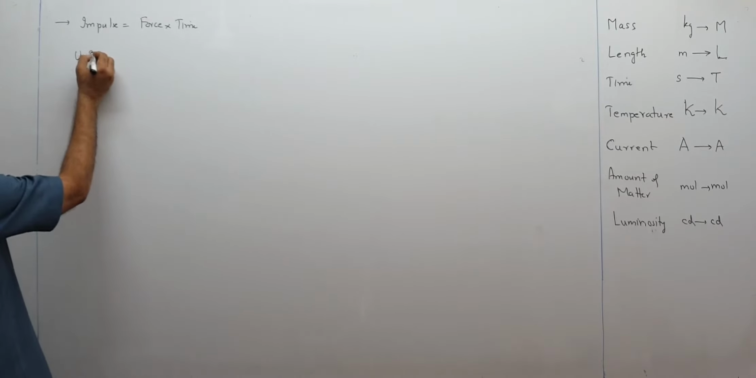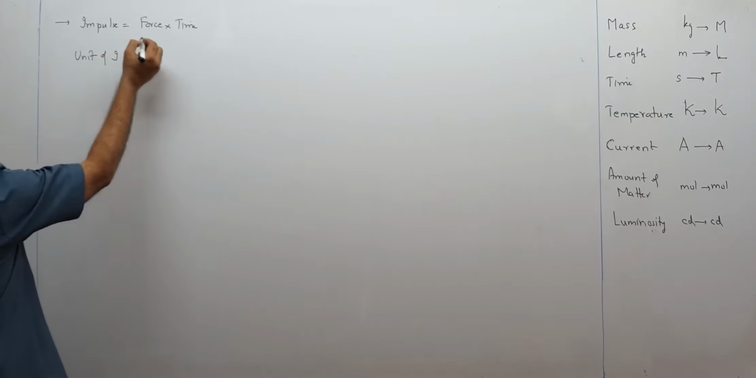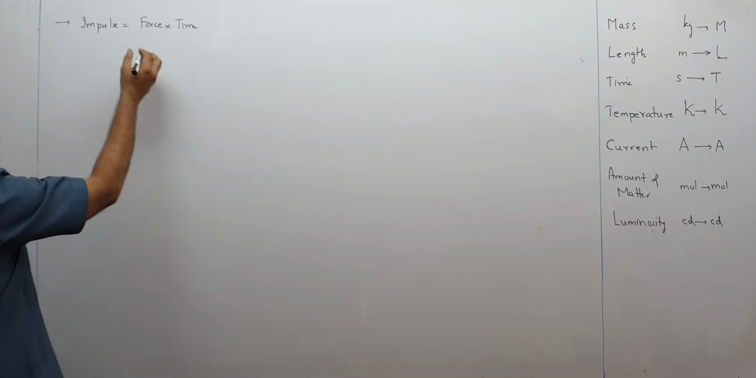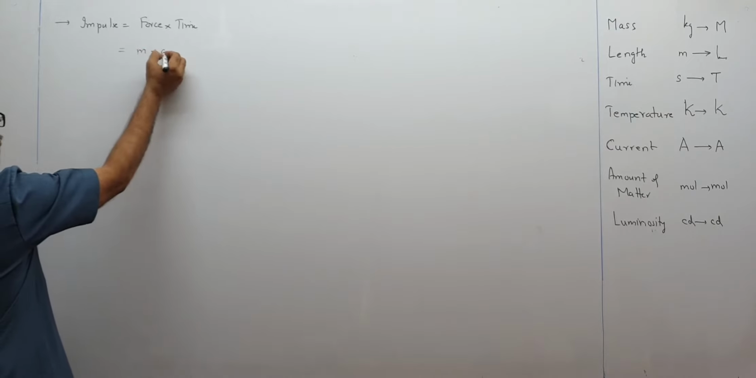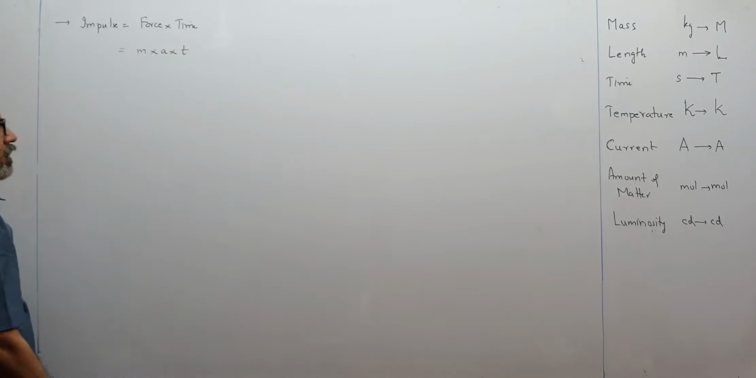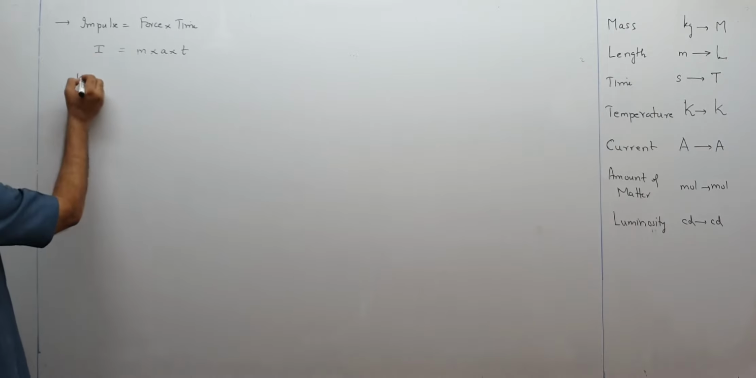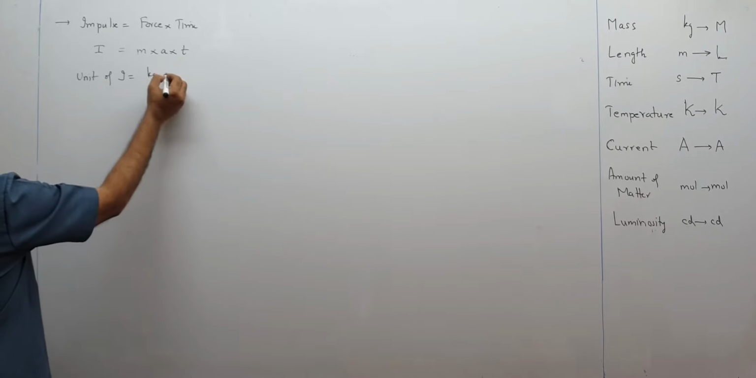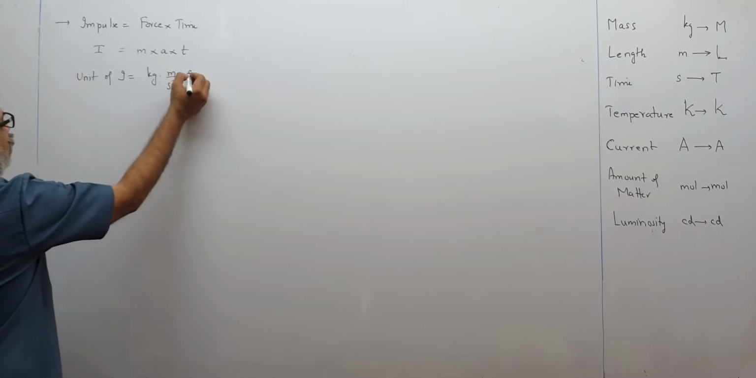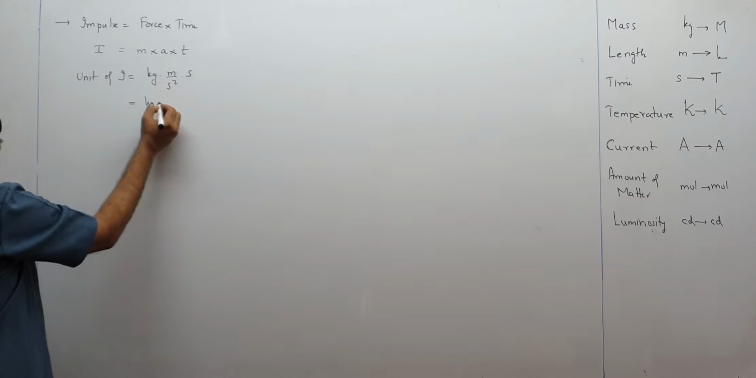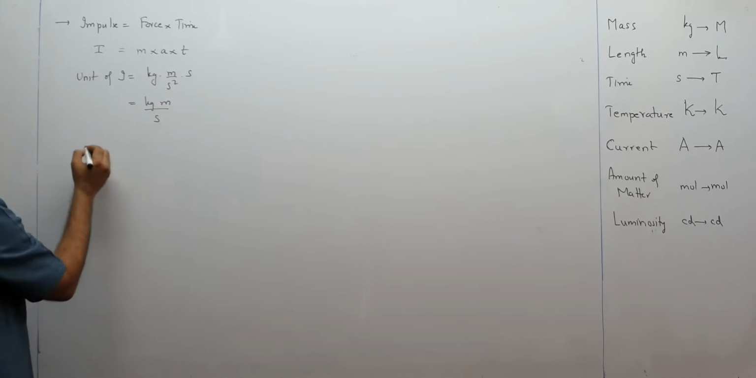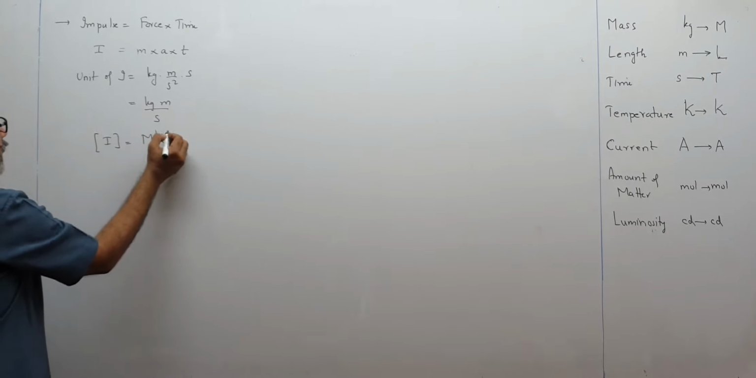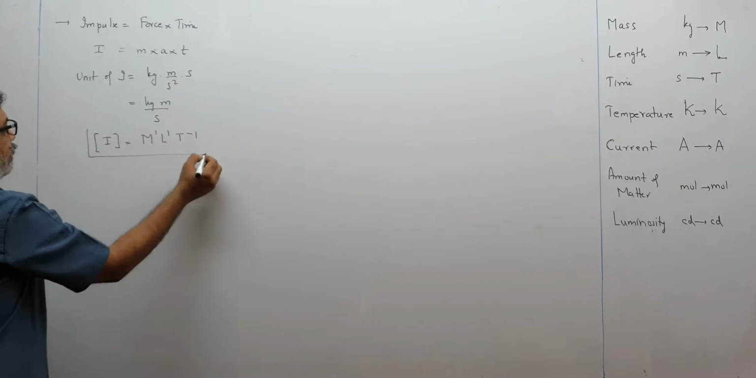So unit of impulse will be unit of force, or if I don't remember the unit of force, I can write it as mass into acceleration into time. Okay, so that is impulse. So unit of impulse will be mass means kg, acceleration means meter per second square, and this second. So this is kg meter upon second. So dimensional formula for impulse will be M1 L1 T minus 1.